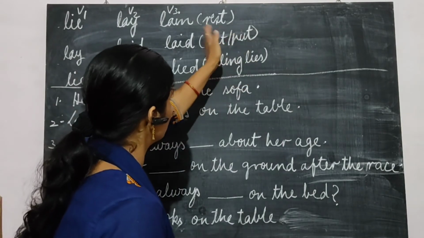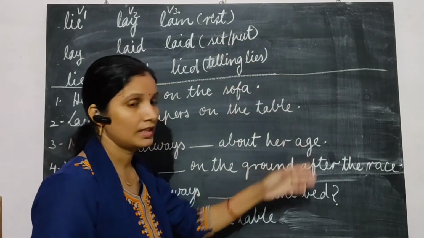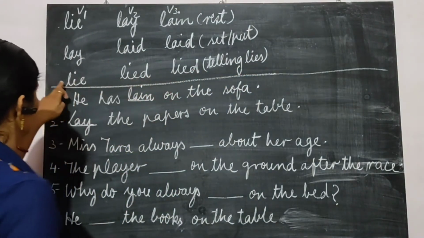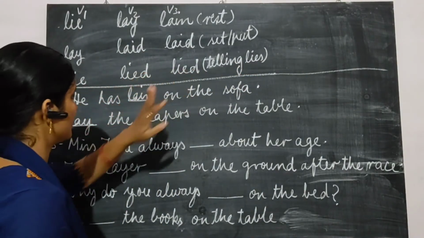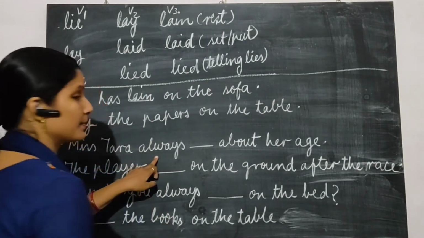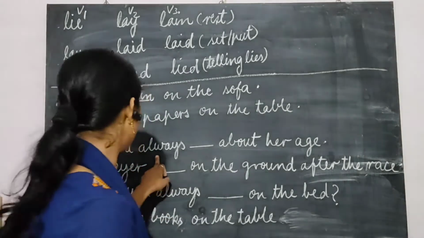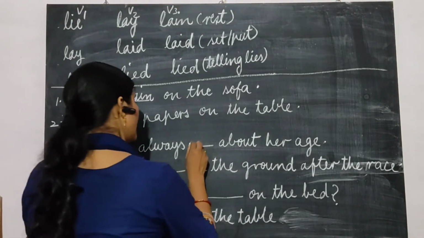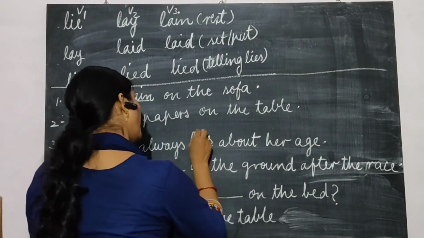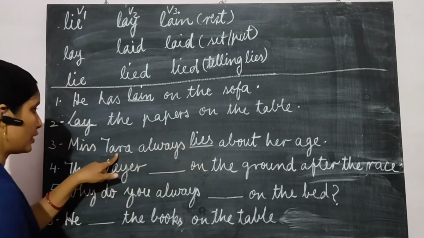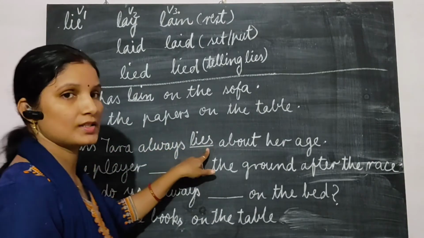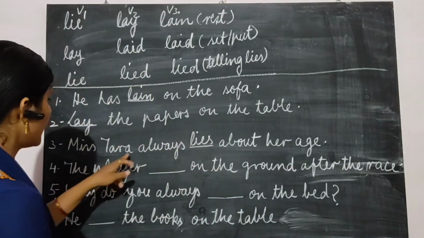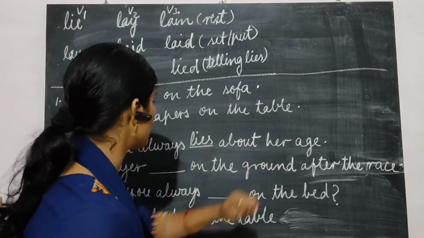We have to choose from this: lie, lied, lied. Here always is written, so we have to write the present form of the verb. Miss Tara always lies. Why lies? Because with a singular subject we have to add s or es to the first form of the verb. Miss Tara always lies about her age.